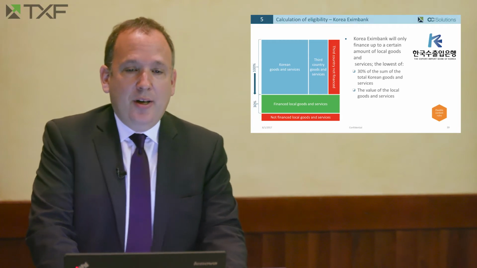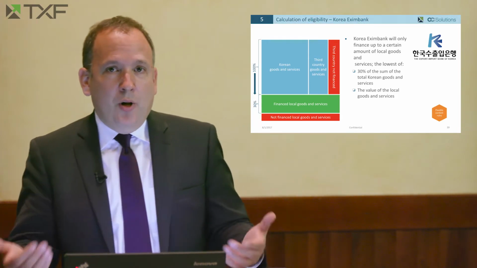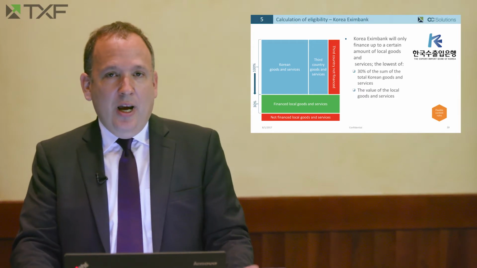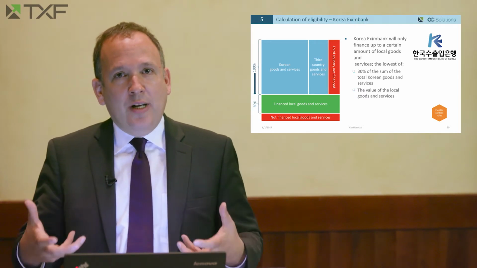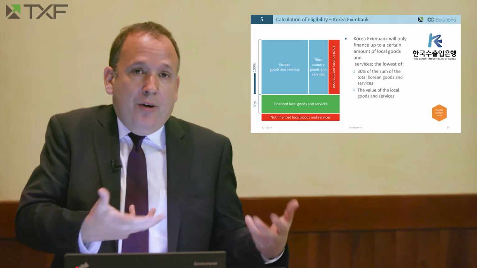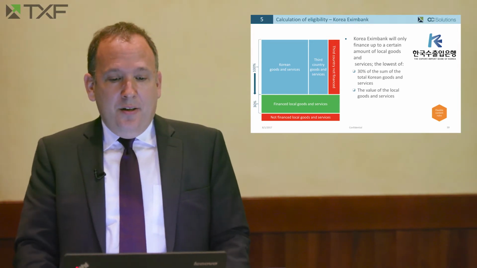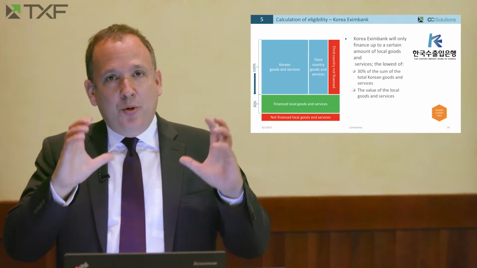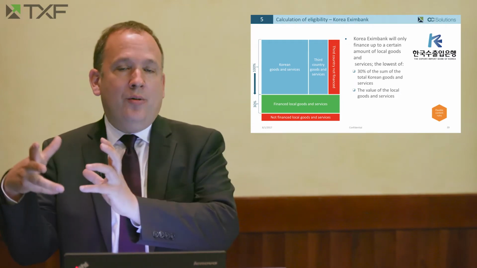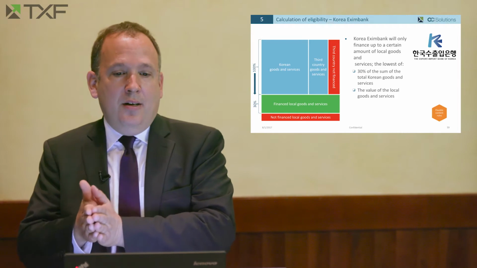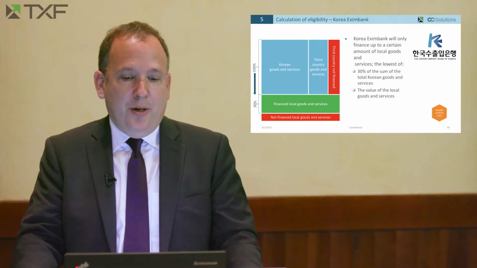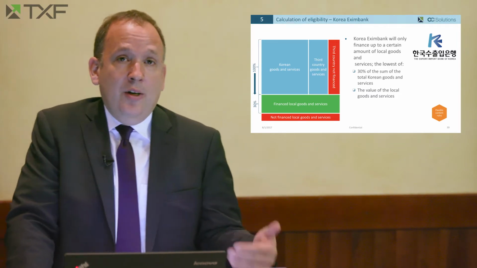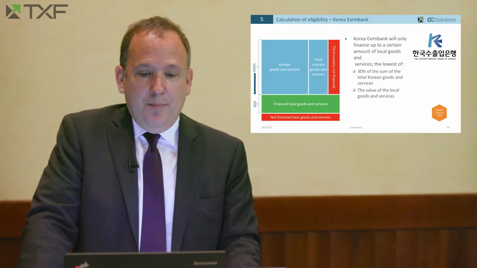The next step when calculating eligibility for Korea Exim Bank is to calculate how much local content Korea Exim Bank will finance. The answer is up to 30% of the total Korean and total foreign content in the supply contract. So up to 30% of that value is going to be financeable by Korea Exim Bank.